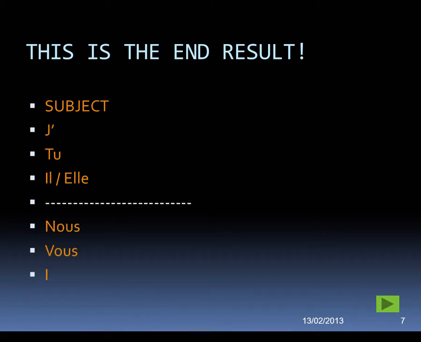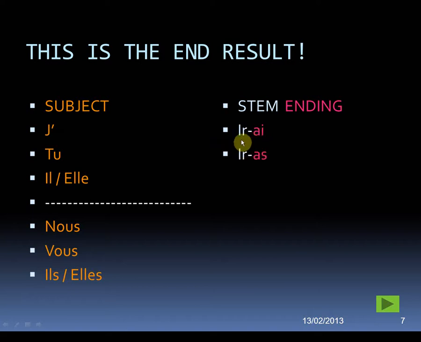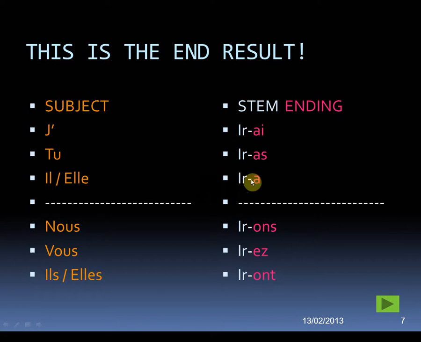Next we have one that begins with a vowel. So we'll have irai, j'irai from aller. Tu iras, il ira, elle ira, and then obviously the line separating subjects that are singular from subjects that are plural, top and bottom. Nous irons, vous irez, ils iront, ou elles iront, masculine plural, feminine plural. So there's a fully conjugated aller in the future tense. Obviously paying attention to the fact that the je form has to apostrophize because the next word begins with a vowel.